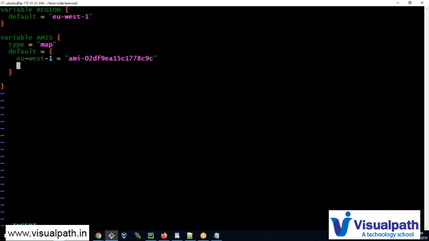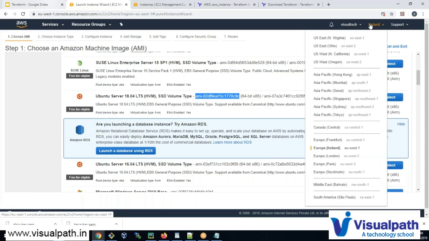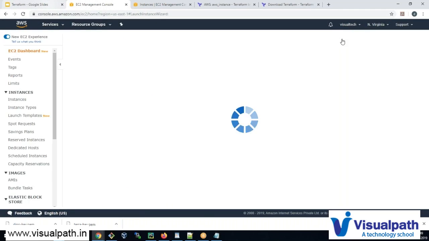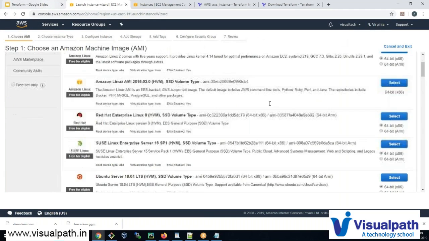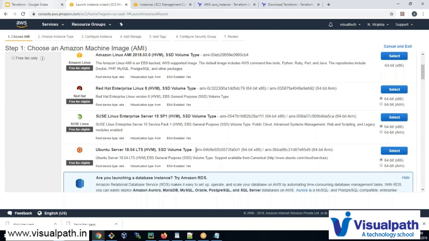Okay, for any other region like US-East-1, you know what, let me switch to some other region, North Virginia. So here, if you see, the AMI ID will be different for the Ubuntu 18 server, okay?